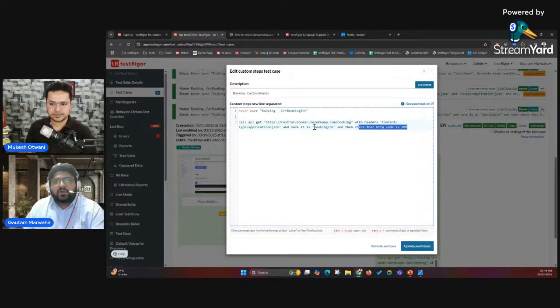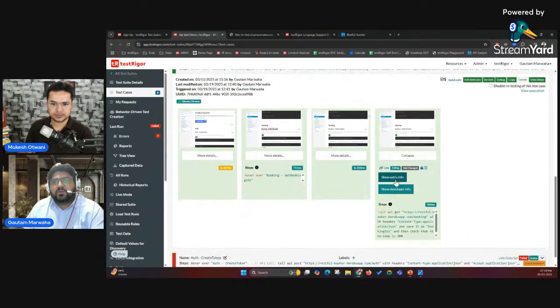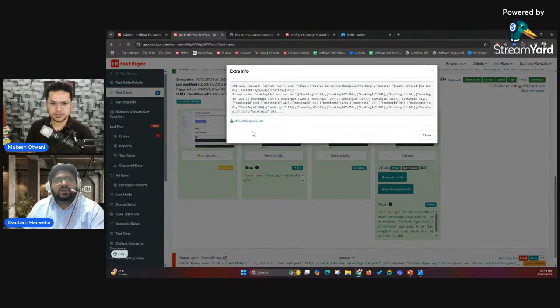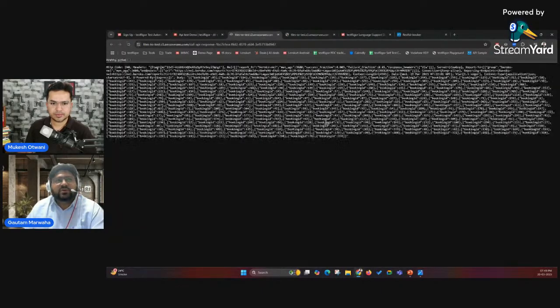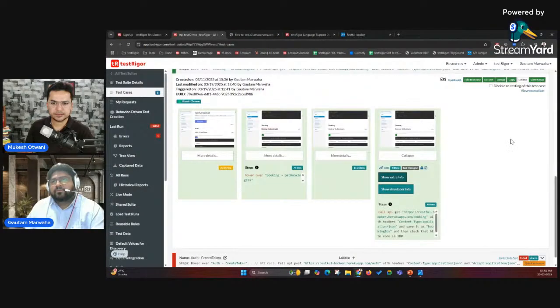In this particular variable, there are thousands of booking IDs that we have already saved, as you can see over here. If I open this response, it's a very big response. See the data. All the IDs are already saved in the booking IDs variable.